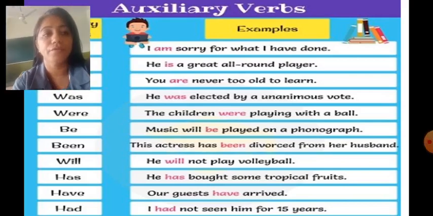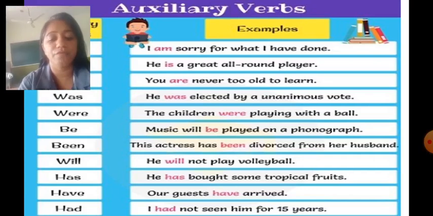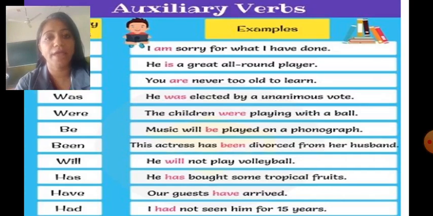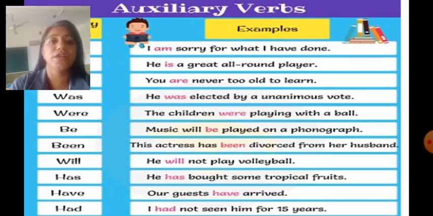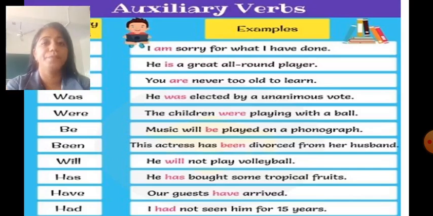Be and have can be used as an auxiliary verb as well as a main verb. For example, Soumya has bought an umbrella. Here, has is used as an auxiliary verb. The girl had a football. Here, had is used as a main verb. So children, the to be form and the to have form may be used as an auxiliary verb or main verb.